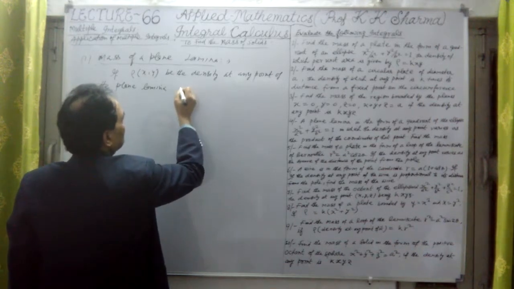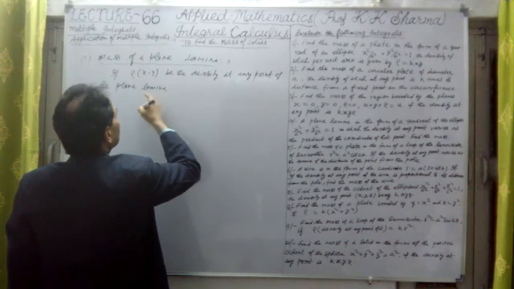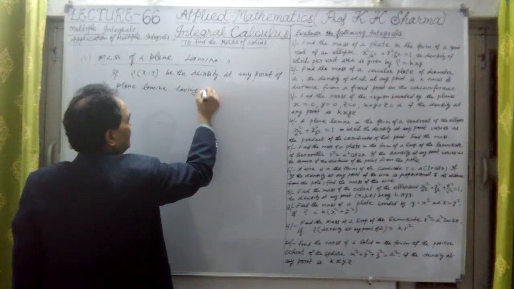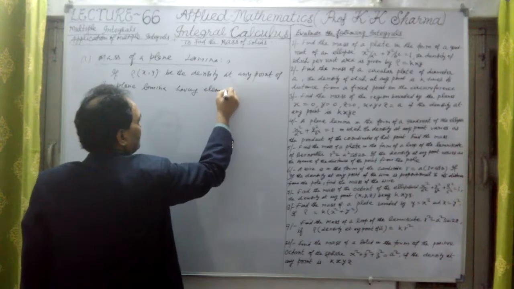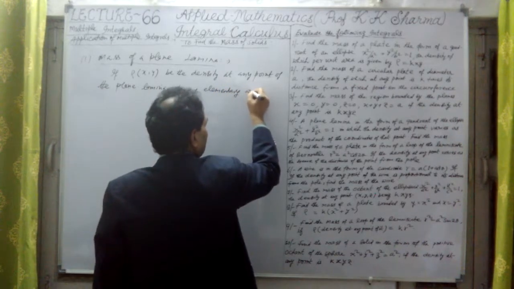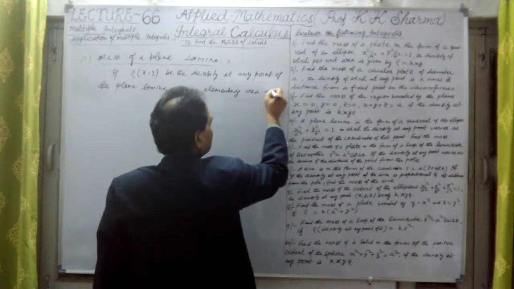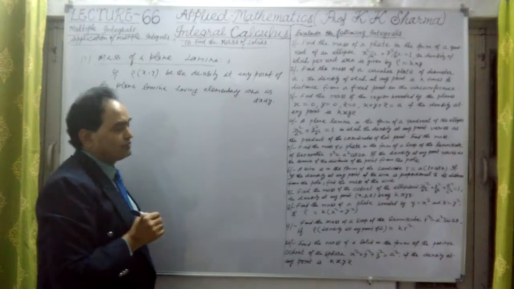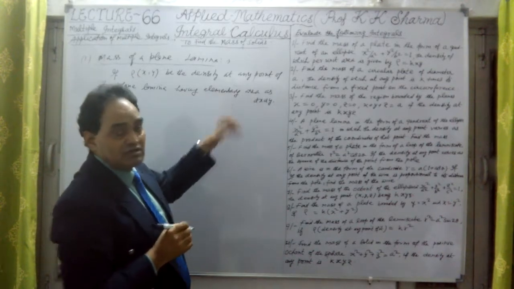The total mass of a plane lamina having elementary area dx dy. So dx dy is the elementary area.